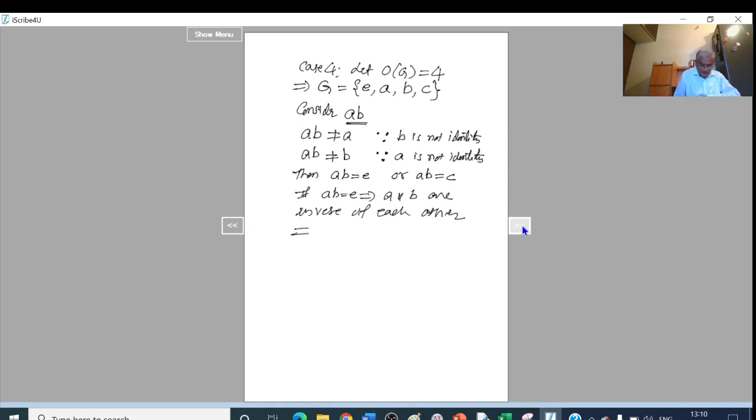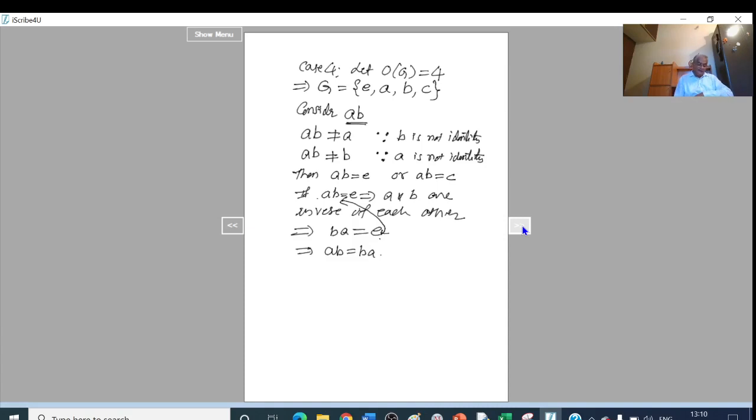So AB is equal to E, BA is also equal to E. This implies AB is equal to BA.